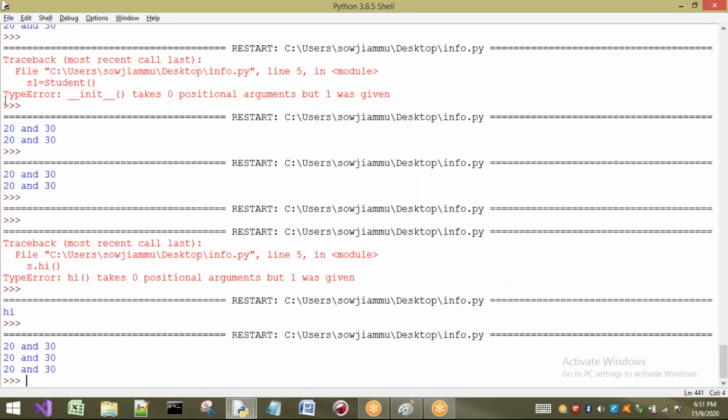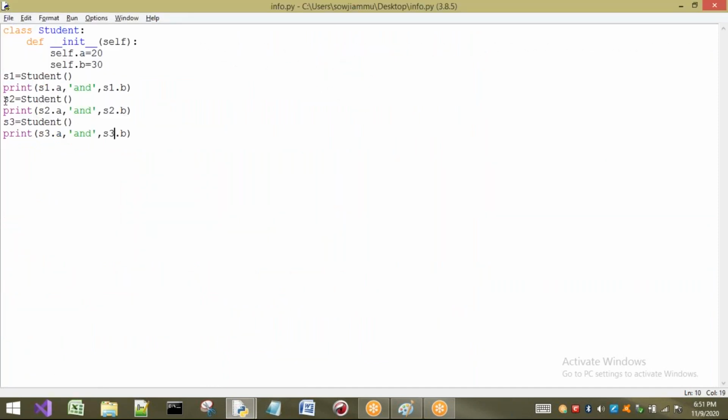It is going to print what? 20 and 30 only. For every object, the A and B values are not going to be changed. But if you want to change that, what do you have to do? I have to pass parameters here. Those parameters, for example, A value, B value.